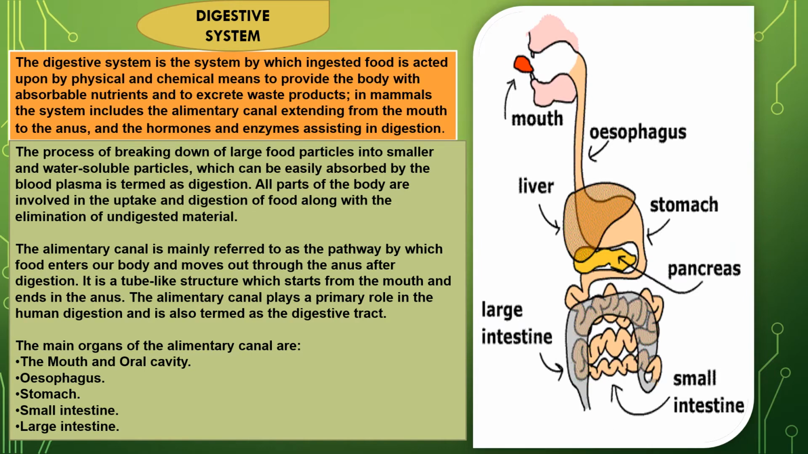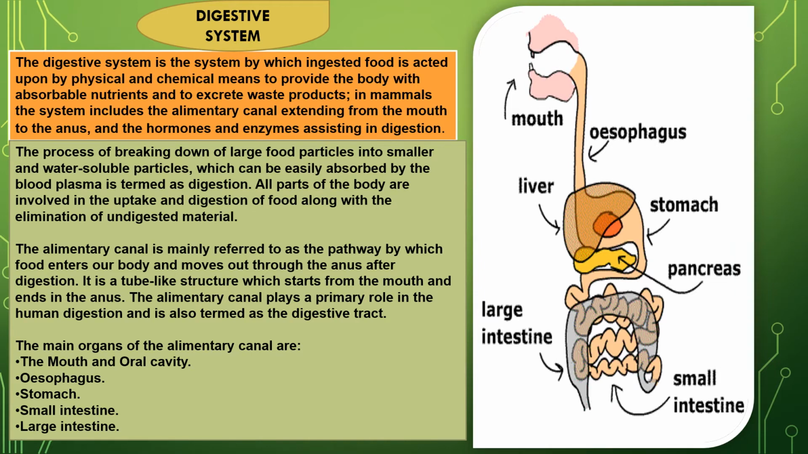It is a tube-like structure which starts from the mouth and ends in the anus. The alimentary canal plays a primary role in human digestion and is also termed the digestive tract. The main organs of the alimentary canal are the mouth and oral cavity, esophagus, stomach, small intestine, and large intestine. Other than that, the rectum and anal parts are the other two parts of this digestive system.